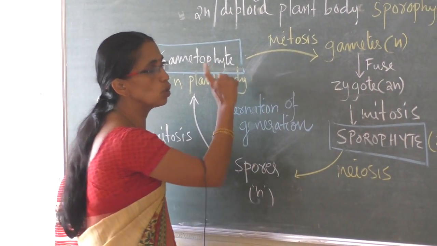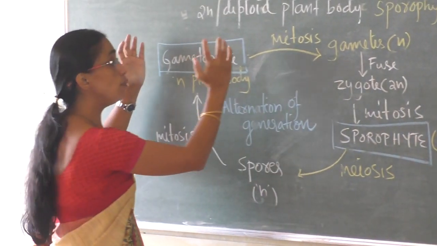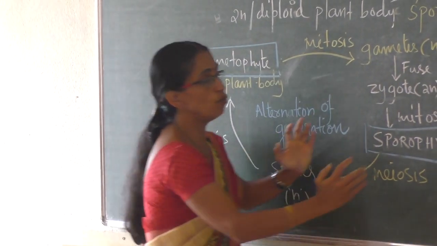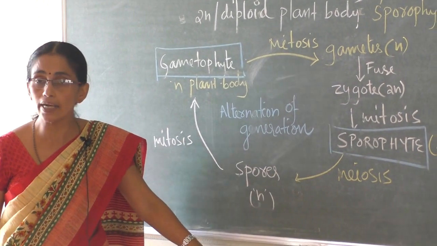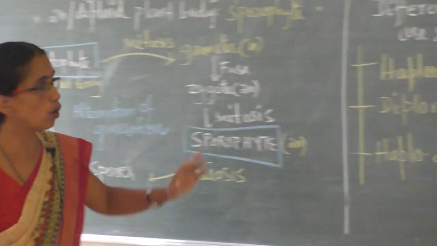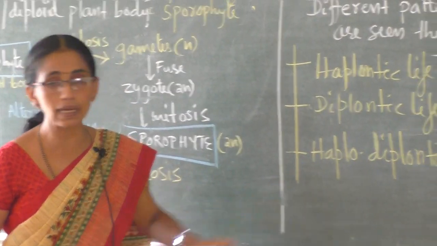So members show two stages. Depending upon the duration of each phase, life cycles of different plants are divided into three groups: haplontic, diplontic and haplodiplontic.